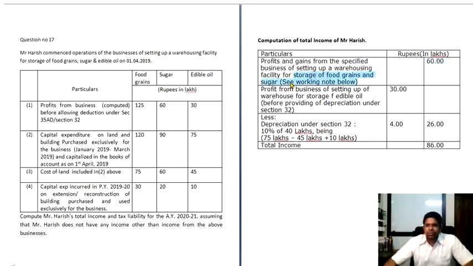See working note below. And then subsequently there is one amount, that is edible oil, which is not qualifying under section 35AD. That is, it is not a specified business. Therefore no deduction is permitted. Therefore on whatever you have invested on your assets on the building part, you will get a depreciation under section 32. Now here profit from business of setting up a warehouse for storage facilities of edible oil before providing depreciation is 30 lakhs. Alright.